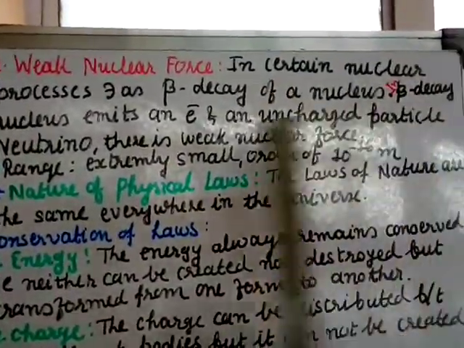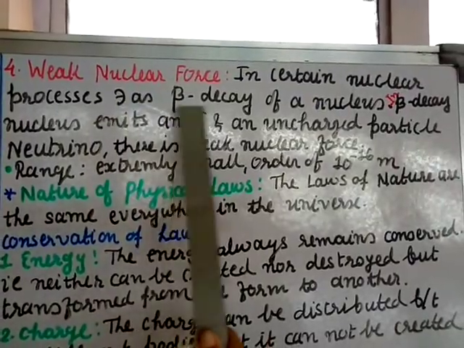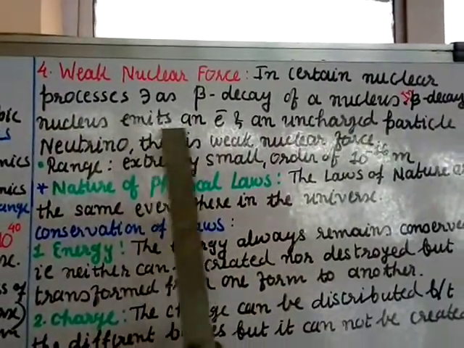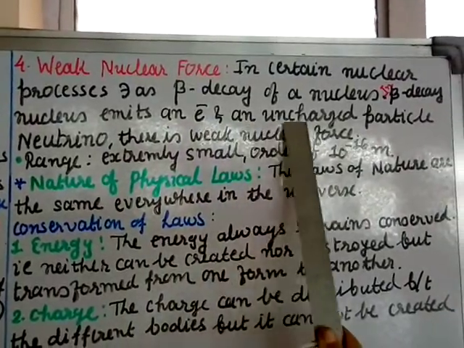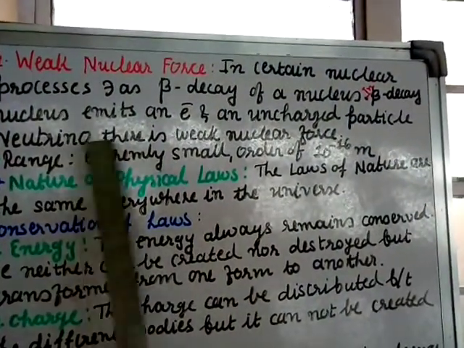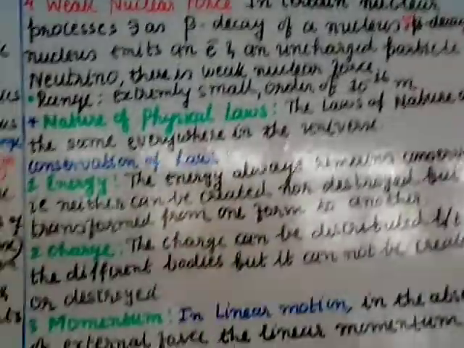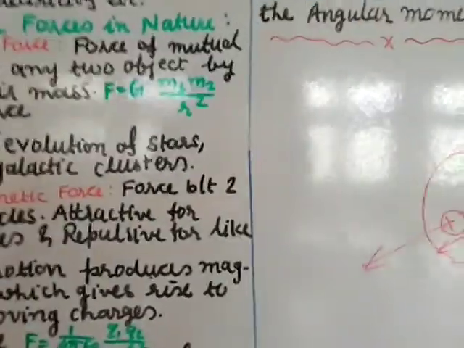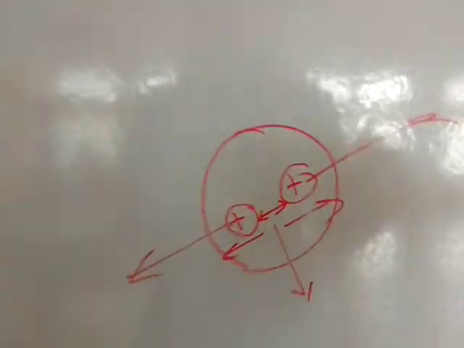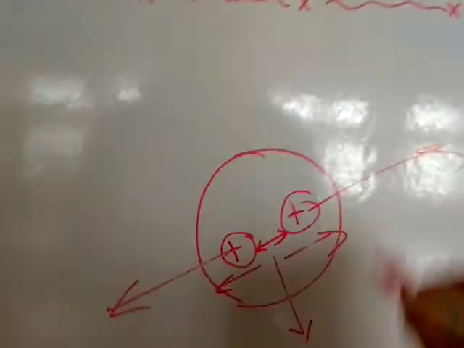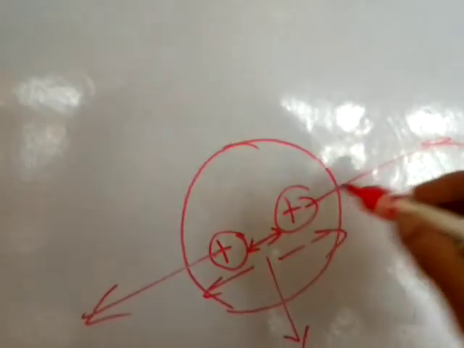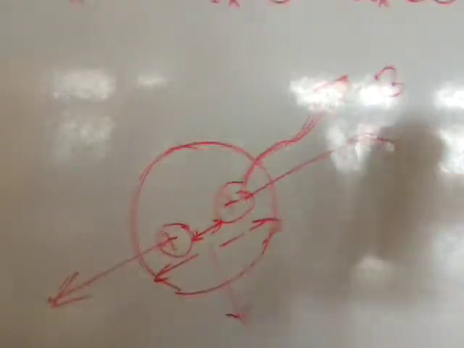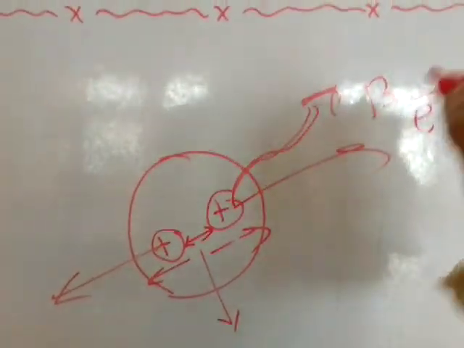Number 4, weak nuclear force. In certain nuclear processes such as beta decay of a nucleus, the nucleus emits an electron and an uncharged particle, the neutrino. There is a weak nuclear force. Suppose there is some radioactive substance, which you have maybe studied a little bit, and we will study in class 12. Then beta decay will occur. Beta decay means an electron is emitted.